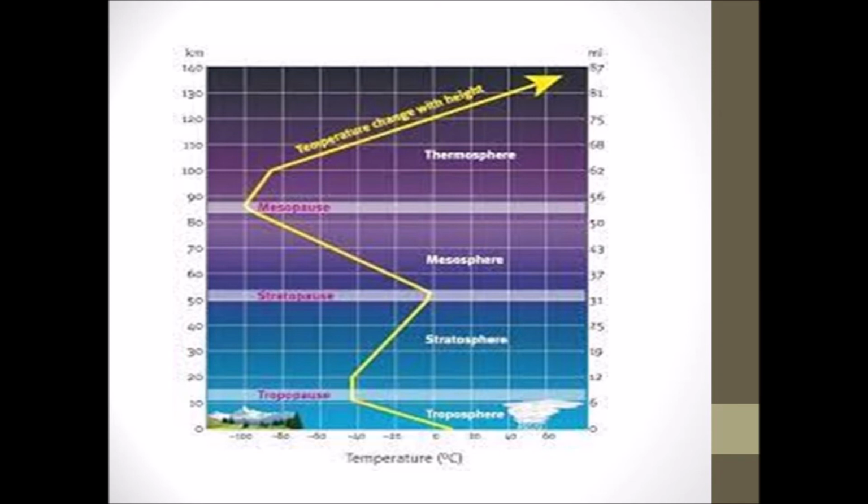Next to the troposphere, there is the stratosphere. The stratosphere extends from the troposphere to about 50 km above sea level. Next to the stratosphere, there is the mesosphere. The next layer of gases above the stratosphere is called the mesosphere. It rises from the stratosphere to 85 to 90 km, and the topmost is the thermosphere. The temperature increases rapidly with height in the thermosphere.